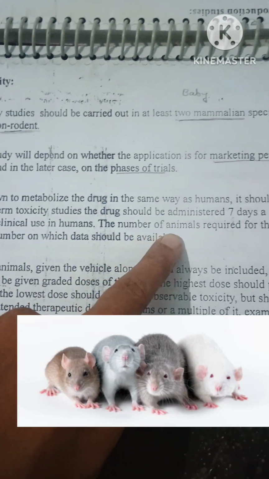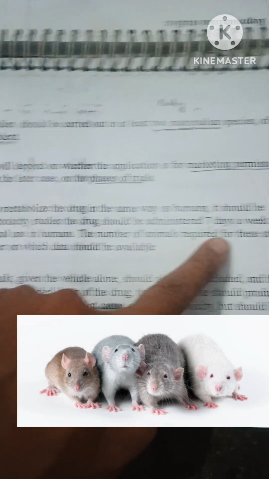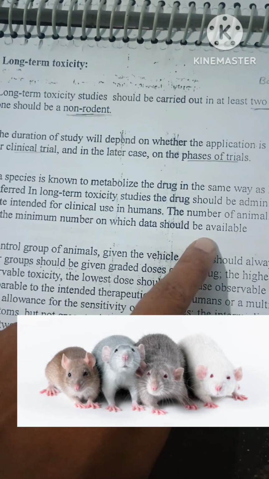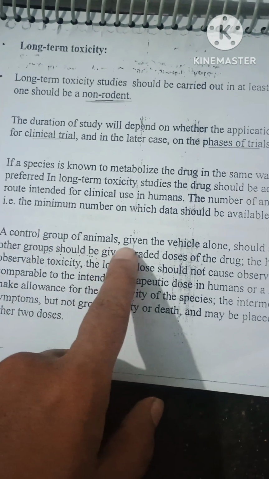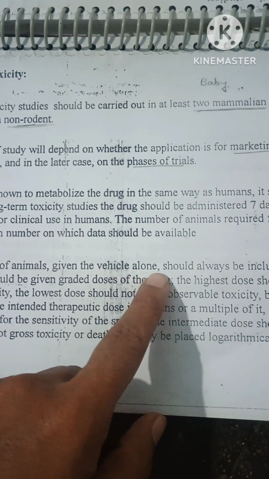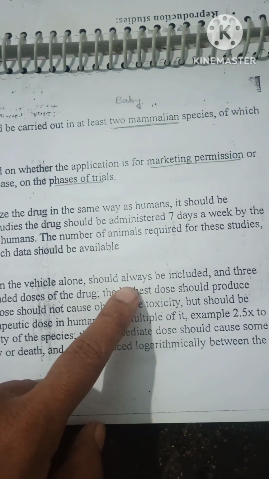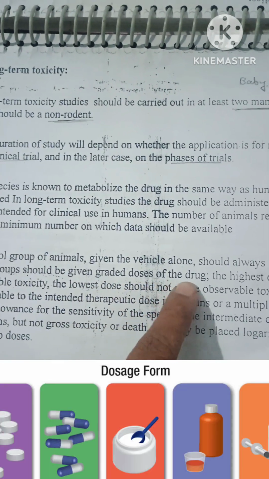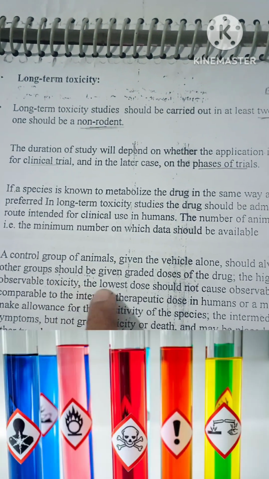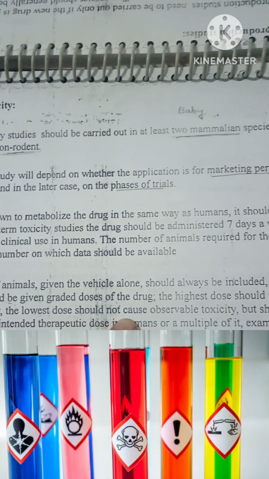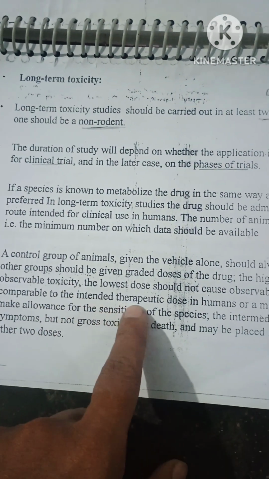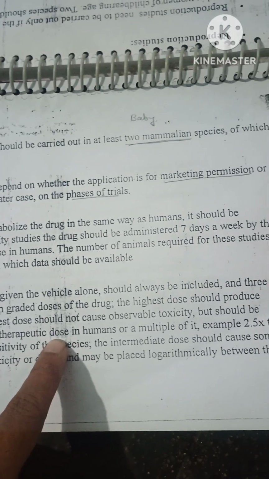The number of animals required for this study, that is the mammalian minimum number, should be available. A control group of animals given vehicle alone should always be included, and 3 other groups should be given graded doses of the drug. The highest dose should produce observable toxicity. The lowest dose should not cause observable toxicity but should be comparable to the intended therapeutic dose in humans or a multiple of it.